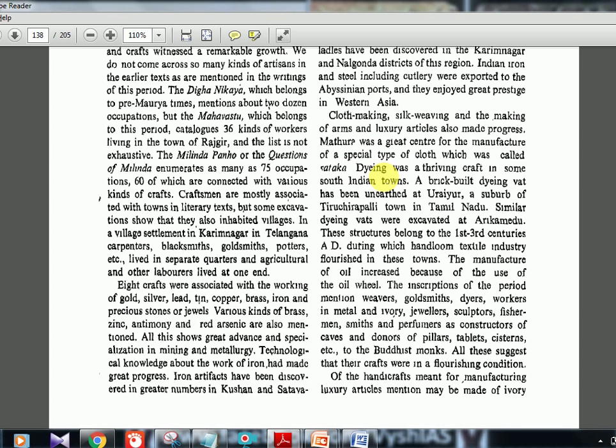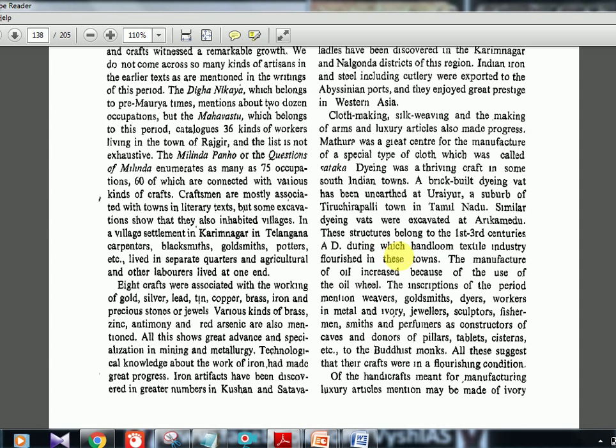Dyeing was a thriving craft in some South Indian towns. A brick-built dyeing vat has been unearthed at Uraiyur. Uraiyur is again a Chola port, a suburb of the Tiruchirappalli town in Tamil Nadu. Similar dyeing vats were excavated at Arikamedu. Arikamedu is again an important port. Try to find out where it is on the Indian map. These structures belong to the 1st to 3rd century AD, during which the handloom textile industry flourished in these towns.